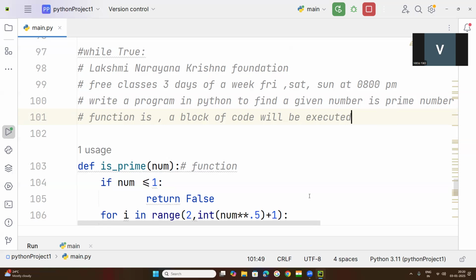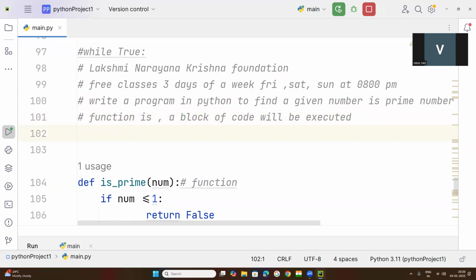So a function is what? A block of code that will be executed. Block means 5 lines of code, 2 lines, 10 lines, 100 lines of code. So what is the use of that function? Reusability of the code. Once you have written the code, it can be used again and again.